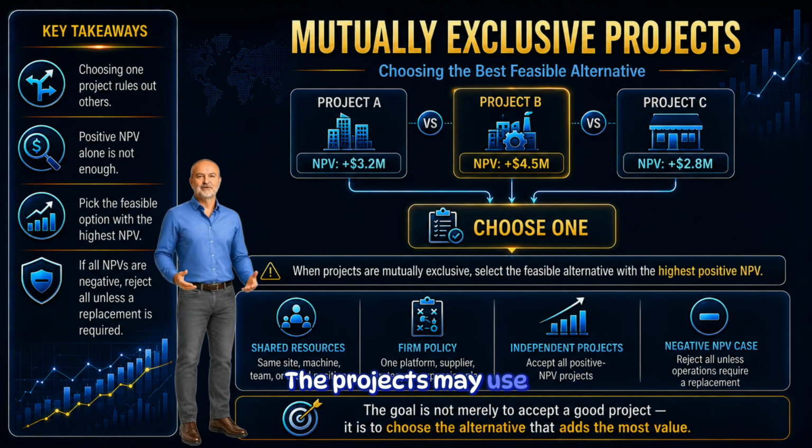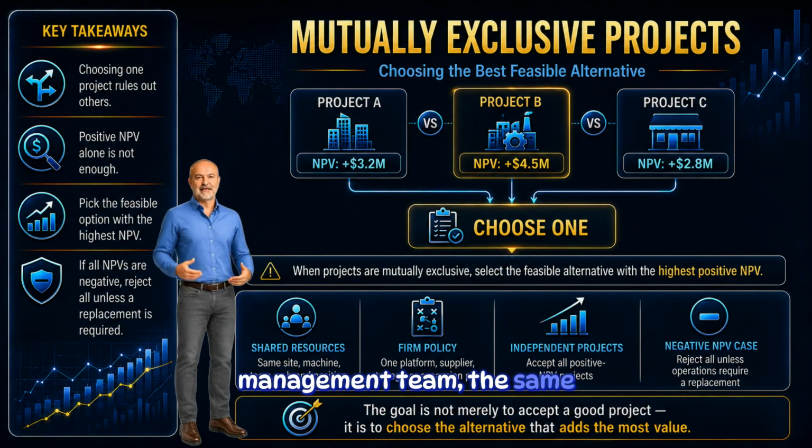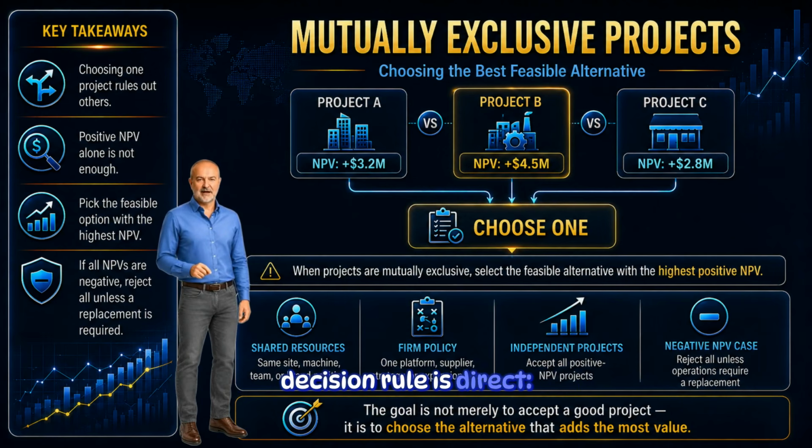The projects may use the same site, the same machine, the same management team, the same brand position, or the same customer opportunity. A firm may also create mutual exclusivity by policy. For example, management may decide to use only one software platform, one supplier, one distribution strategy, or one major expansion plan.